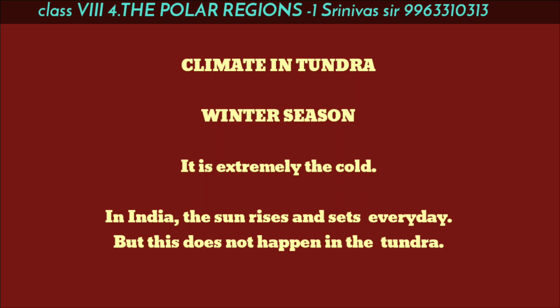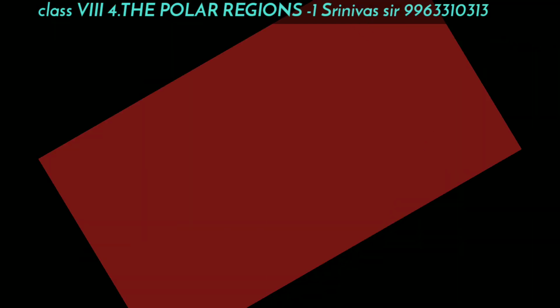In the Tundra region, the sun shines 24 hours. We can see the sun in the sky 24 hours. The sun never goes, so the sun shines 24 hours in some months, and it is reversed in other months. The sun never comes in the sky. The sun never shines in this region for some months, so it is 24 hours night only. So the sun disappears for some months in this region.